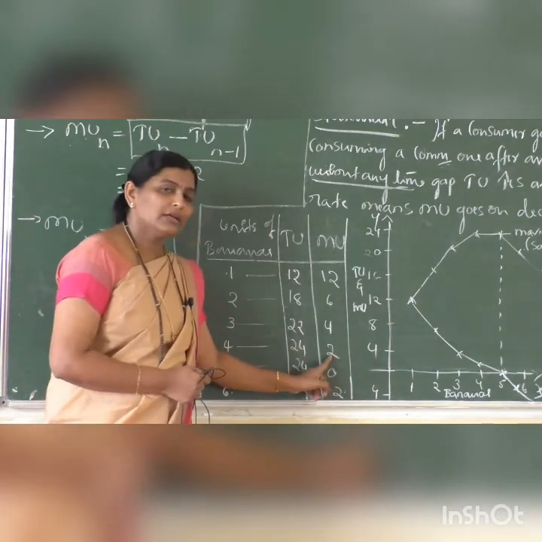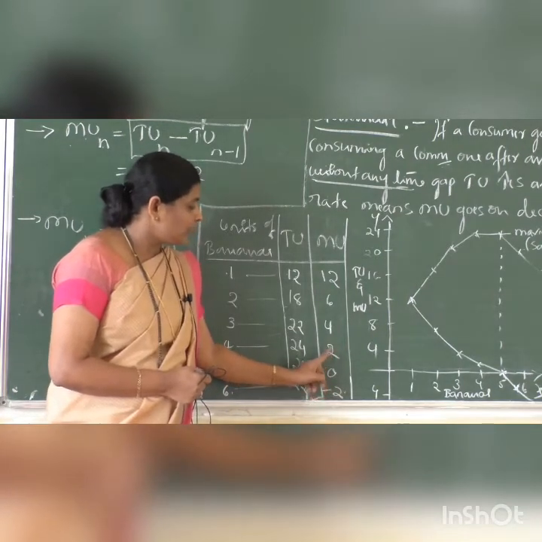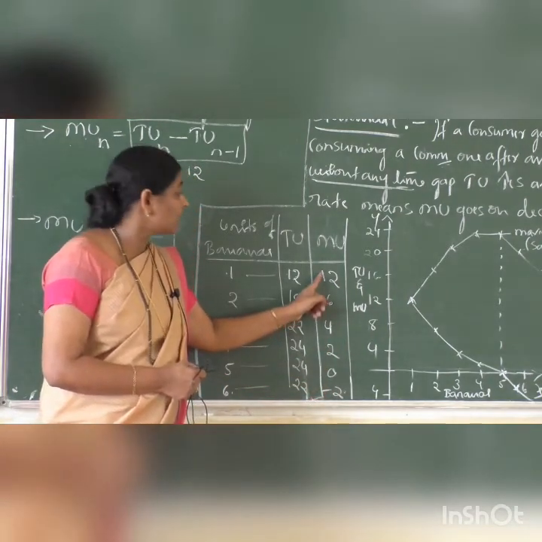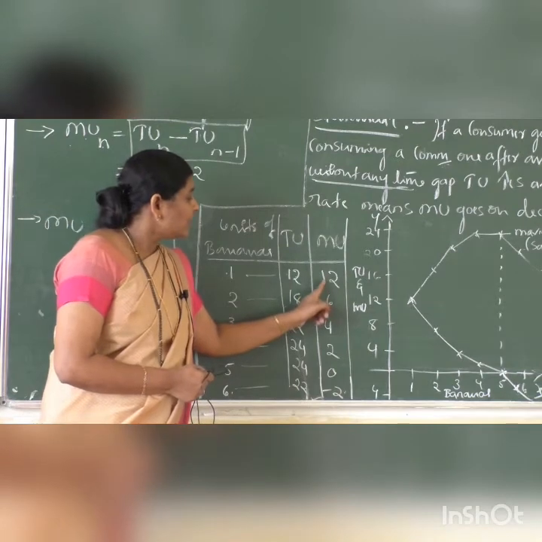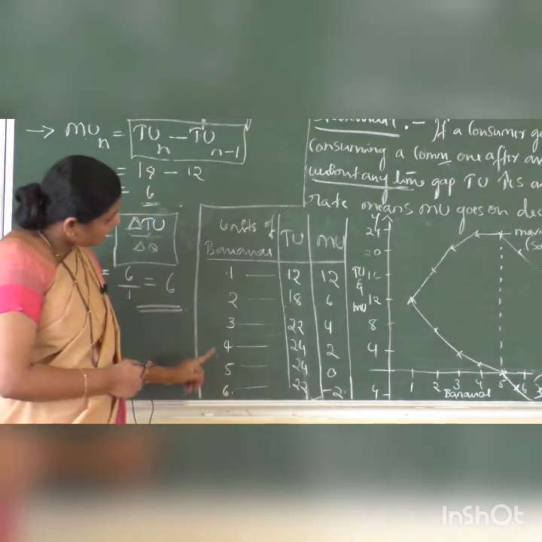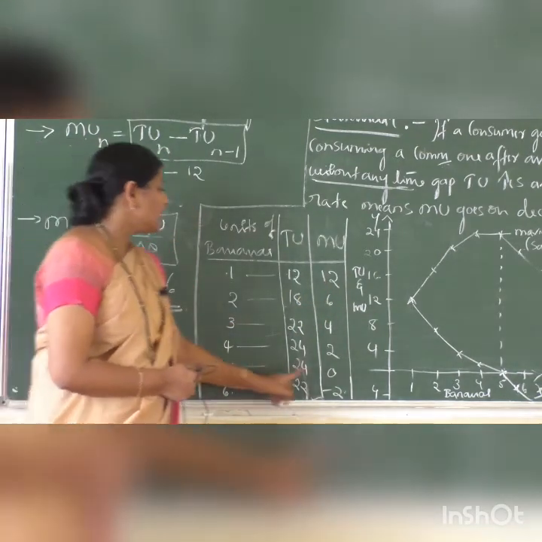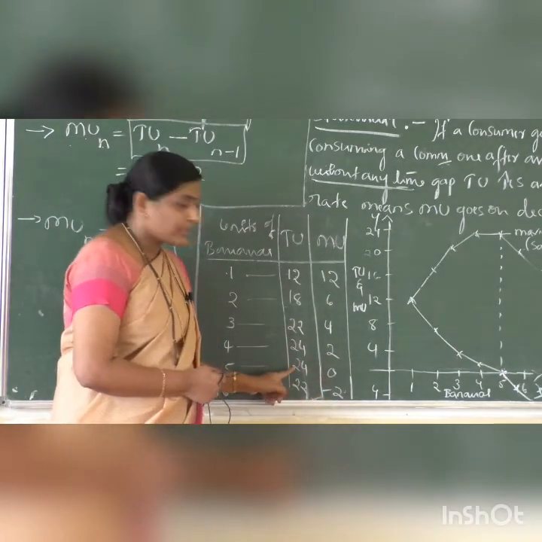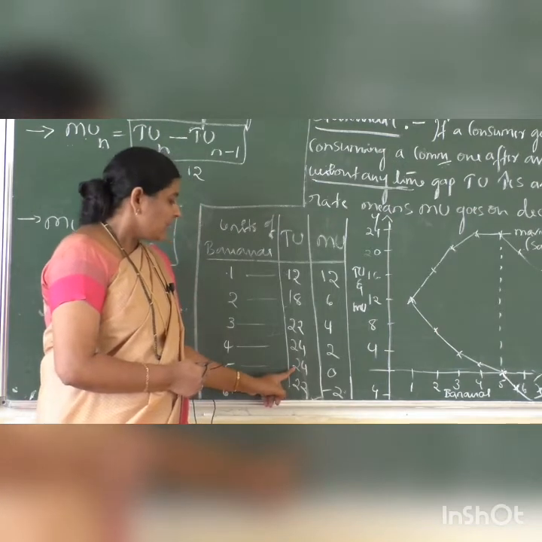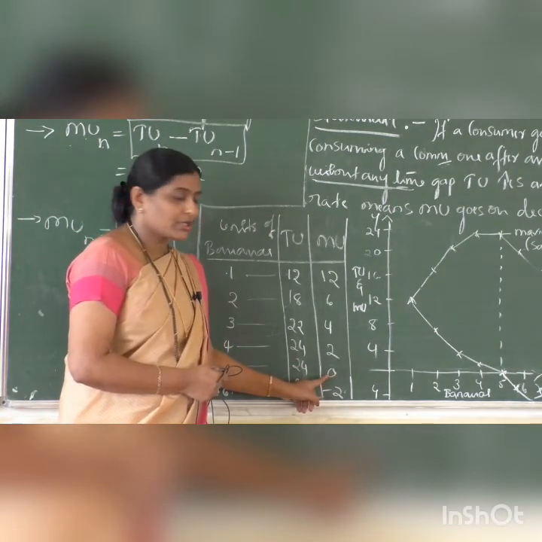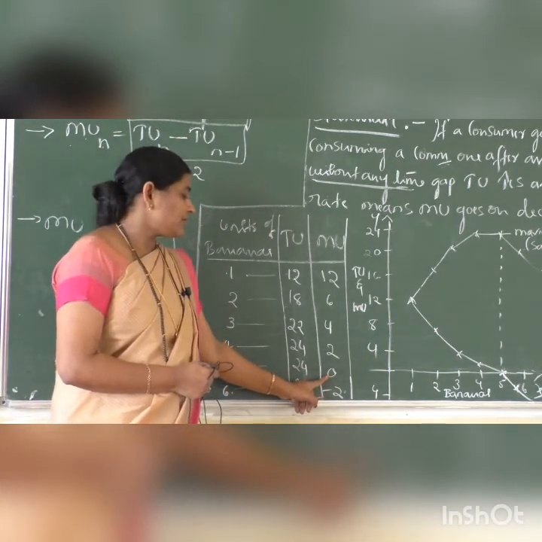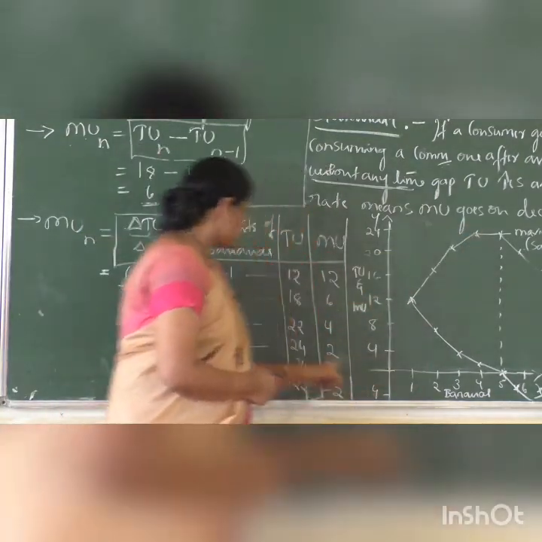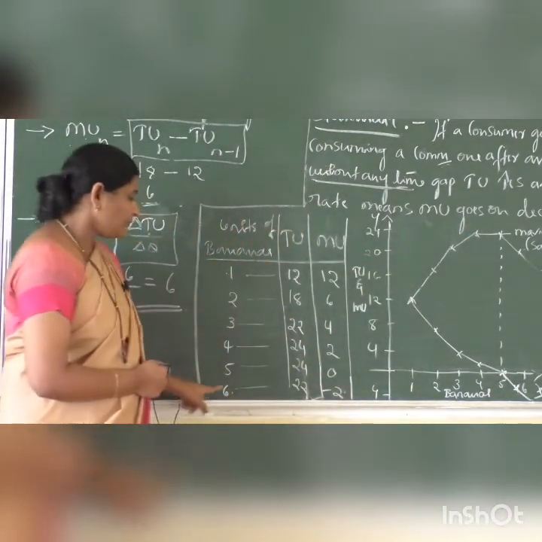Marginal utility is 2. It is very low when we compare to the first banana, that is satisfaction level 12. Then if he takes the fifth banana, then marginal utility is 0. Total utility remains constant. So he has to stop consumption here because he reaches the saturation point. That I will explain later.